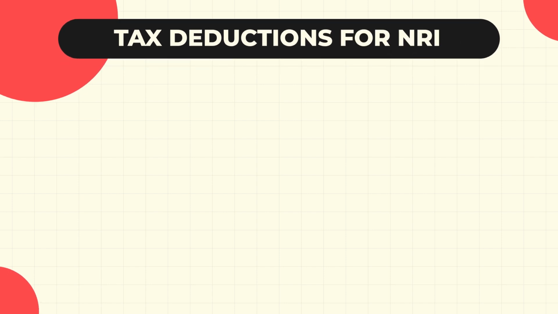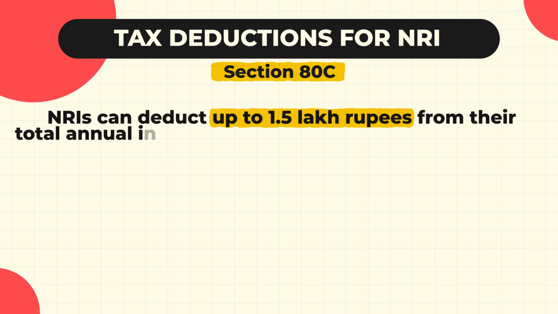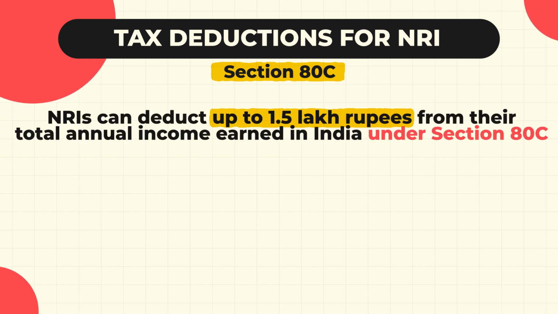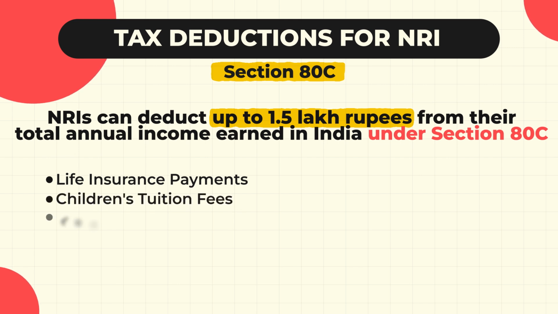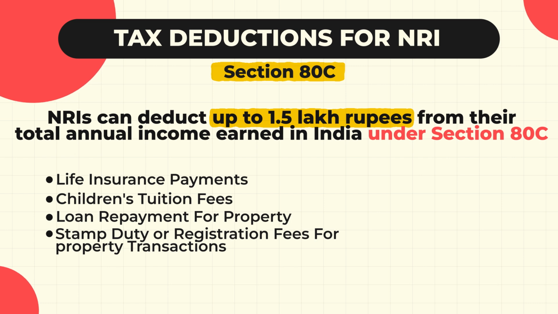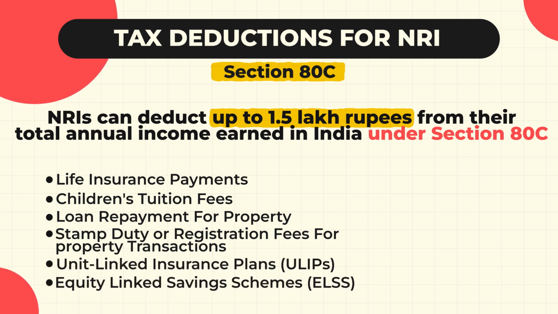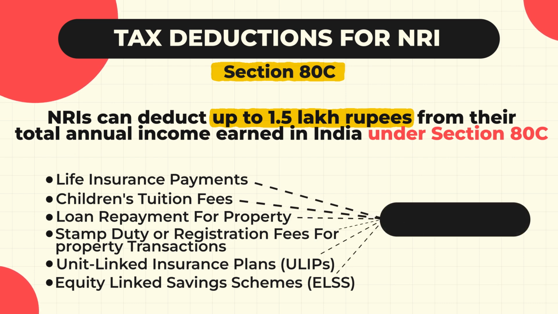With that said, let us now discuss the deductions available and those that are not available to NRIs. Firstly, just like resident Indians, NRIs can deduct up to 1.5 lakh rupees from their total annual income earned in India under Section 80C. The eligible expenses and investments under 80C include life insurance payments, children's tuition fee, loan repayment for a property in India, stamp duty or registration fee for property transactions, unit-linked insurance plans, and investments made in equity-linked saving schemes. As an NRI, you are eligible to claim deductions on all of these items up to rupees